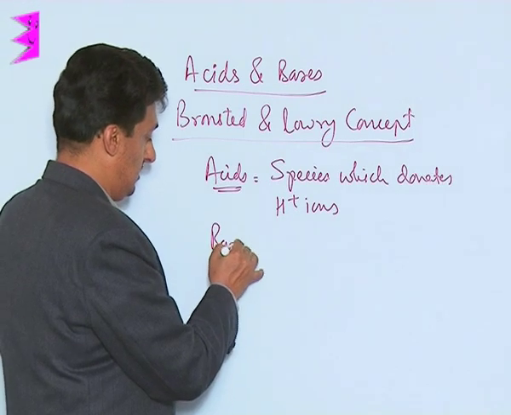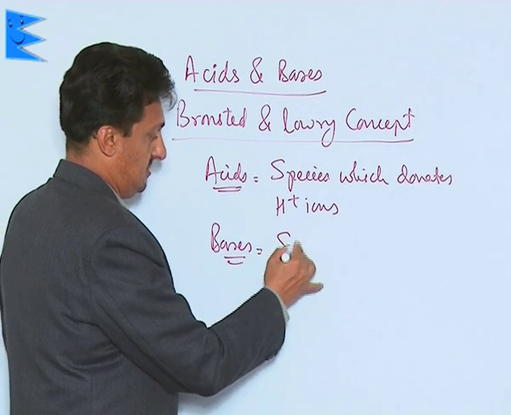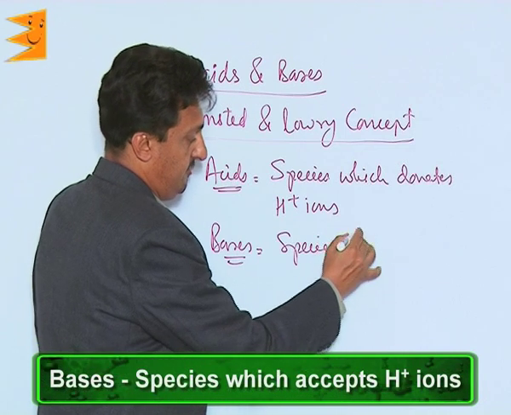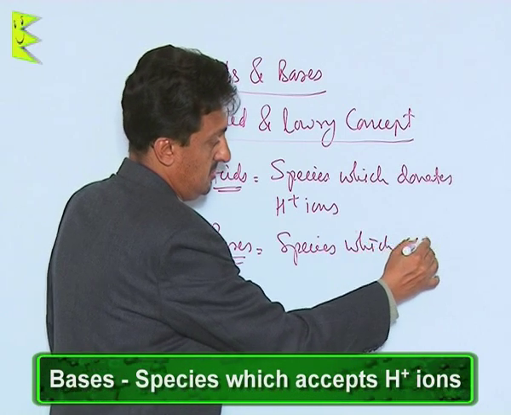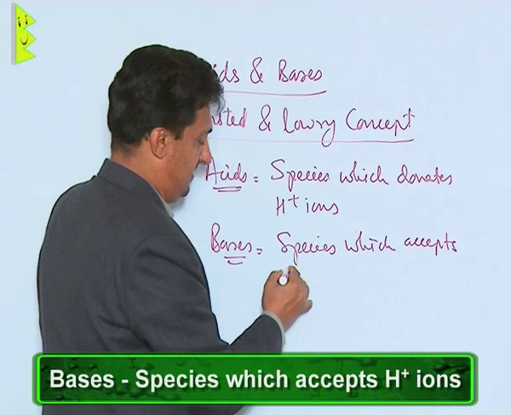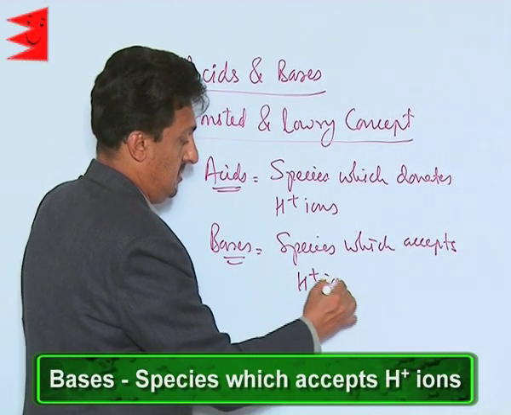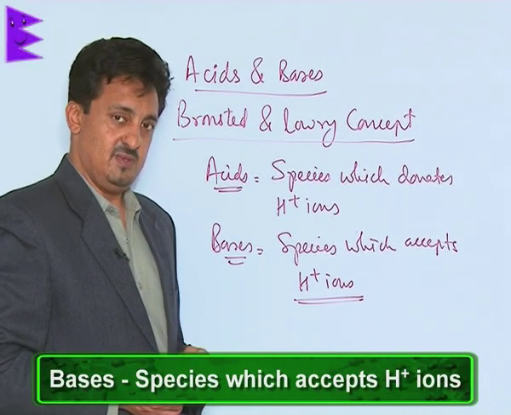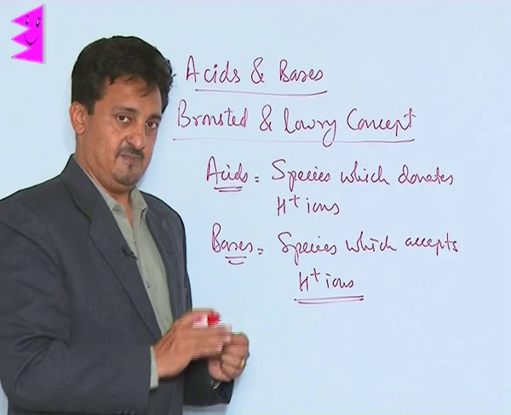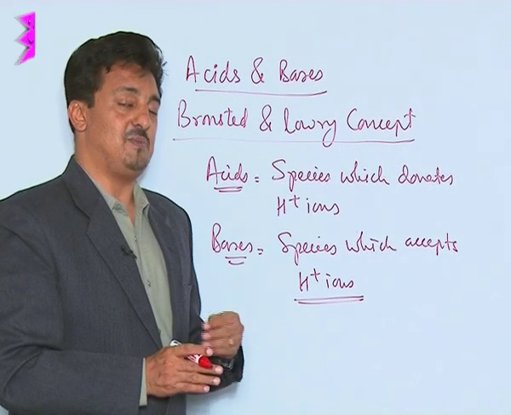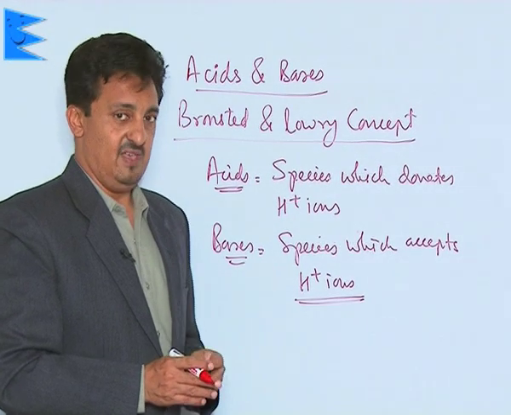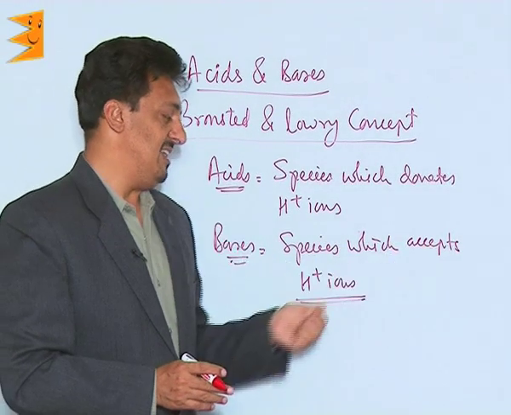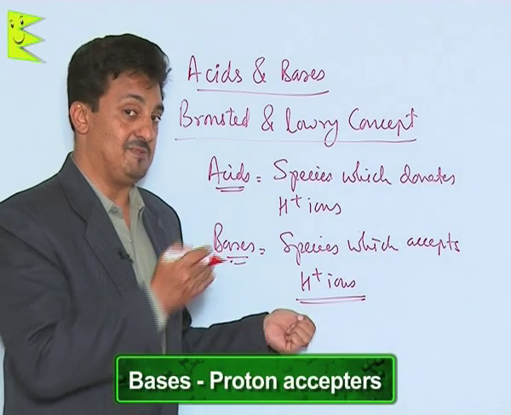Similarly, bases, the species which accept H plus ions are called Bronsted bases. So, there is a change. According to Arrhenius, the species which give OH minus are called bases, whereas according to the Bronsted concept, bases are the species which accept H plus ions. So, they are proton acceptors.